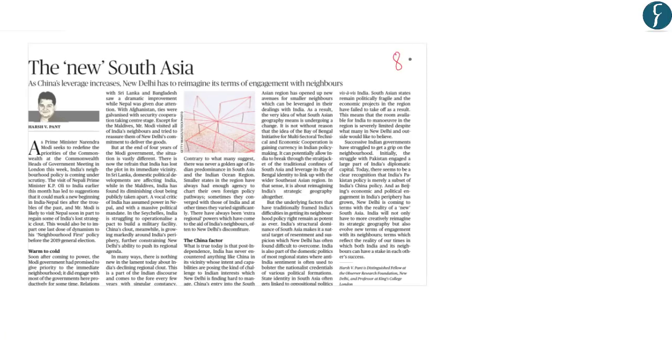Now we move to page number 8. Here the news reads, the new South Asia. China leverage increases. New Delhi has to reimagine its terms of engagement with neighbours. In this, India's neighbourhood policy of late has come under scrutiny. Thus, India needs to form new terms of engagement with neighbours as relations have downgraded from 2014 onwards.